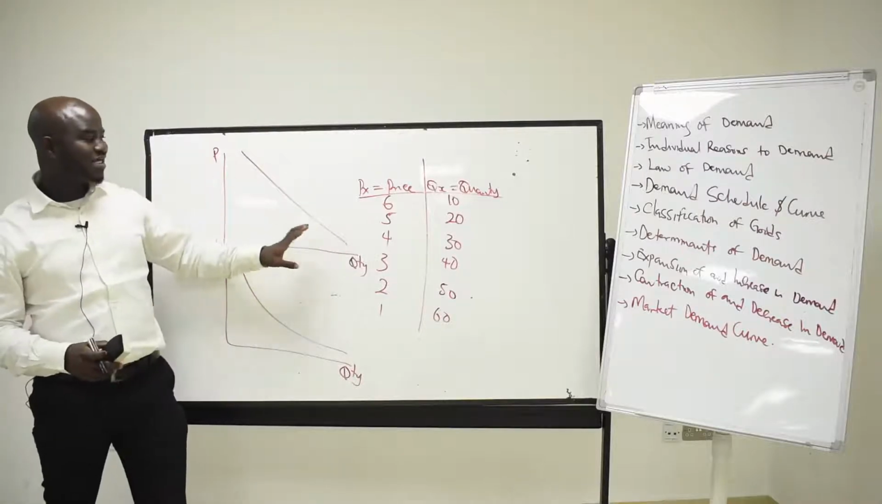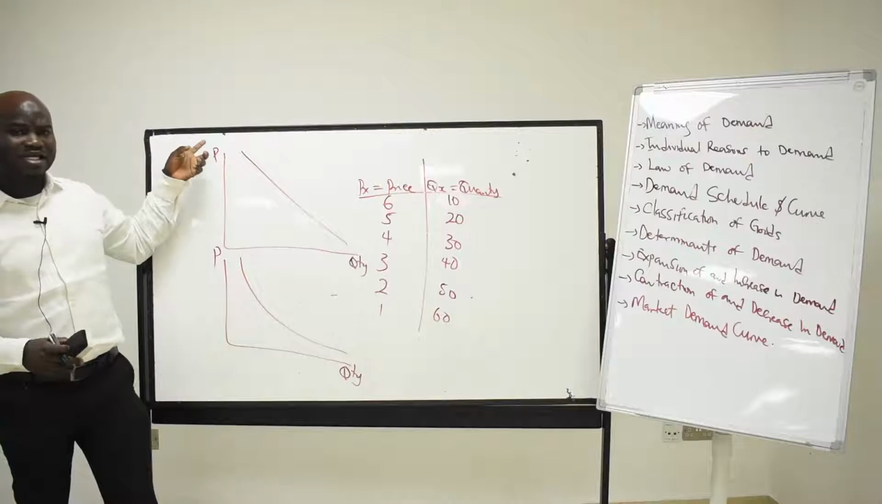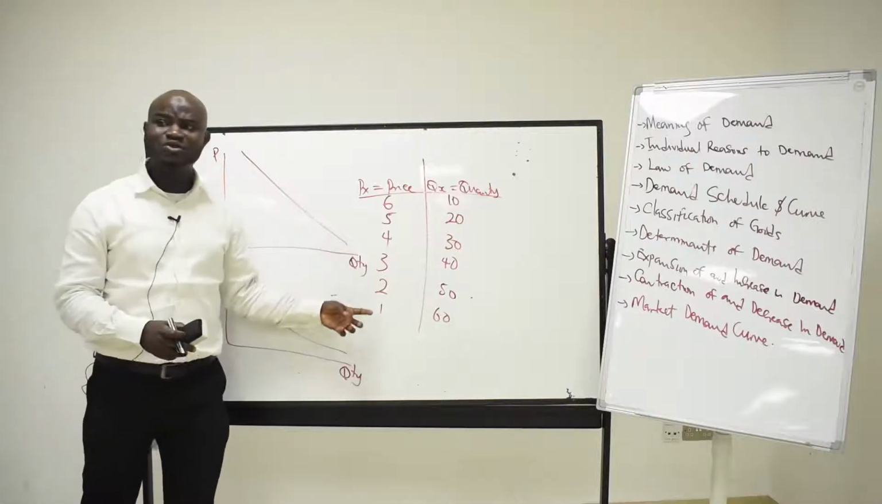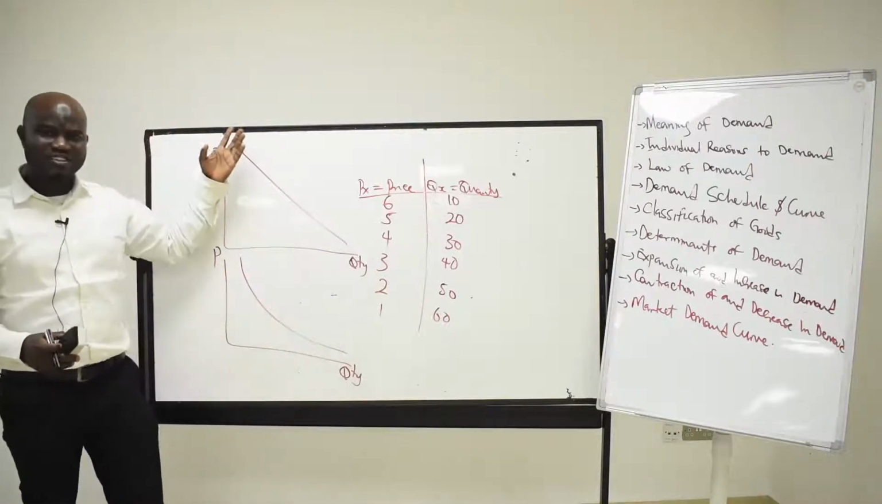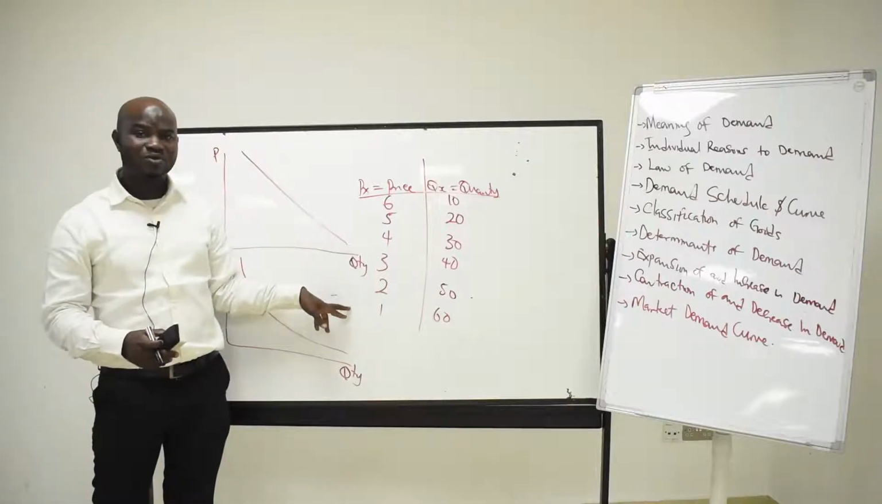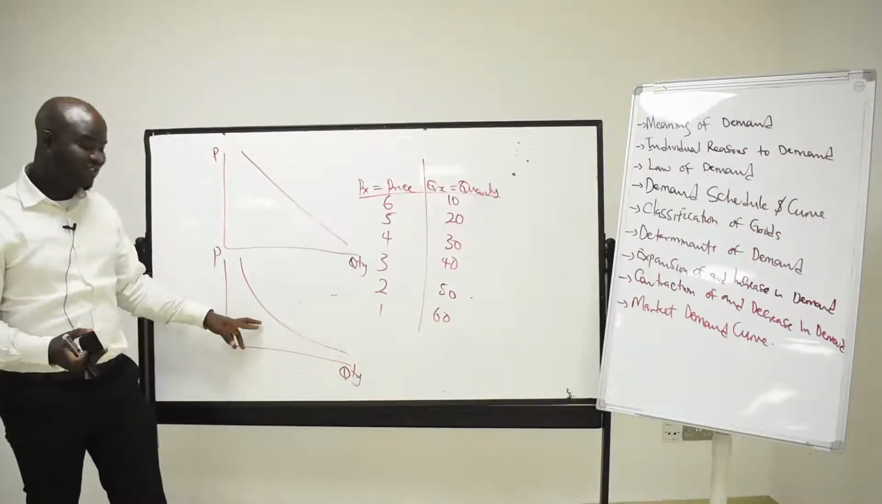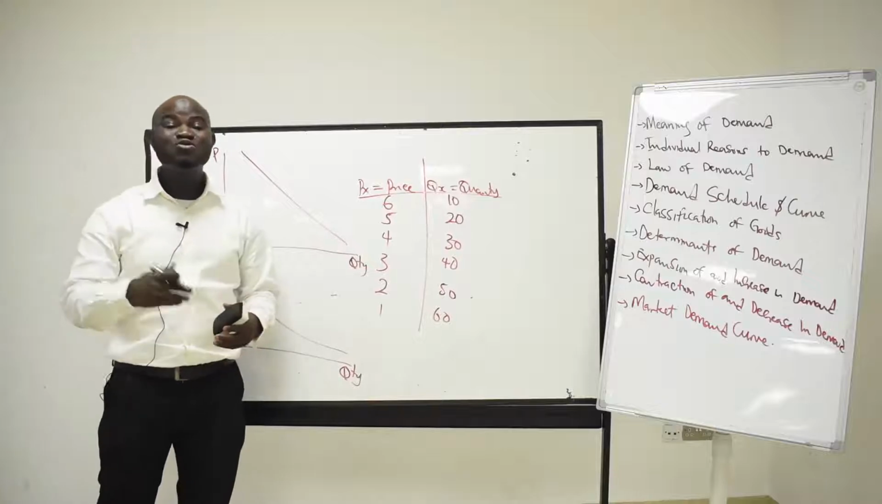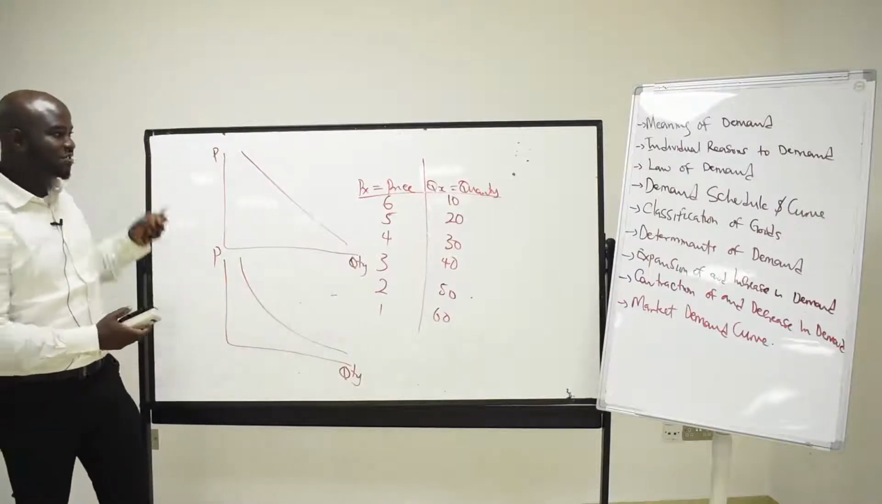When it's straight like this, that means the percentage change in price is the same percentage change in the quantity demanded. One increased by 10%, the other one is decreasing by 10%. But when we have it like this, it's also in line with the law of demand, but not at the same rate. Please take note of this.